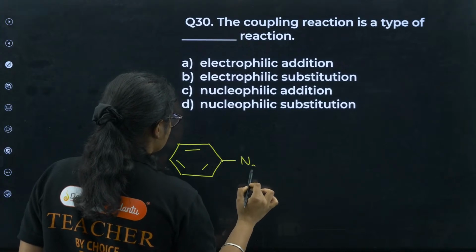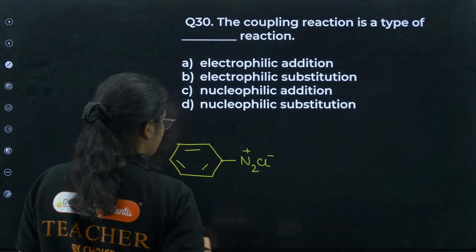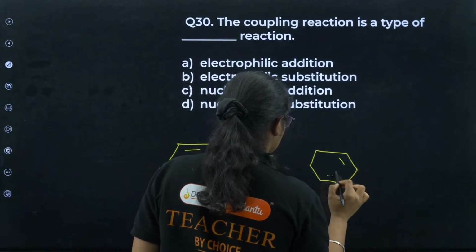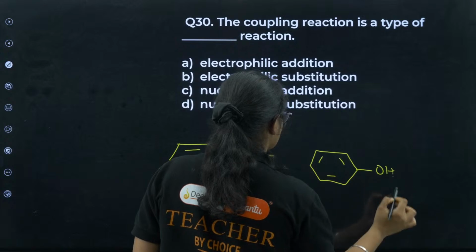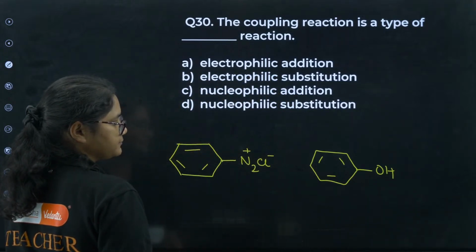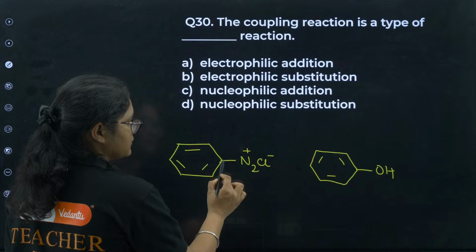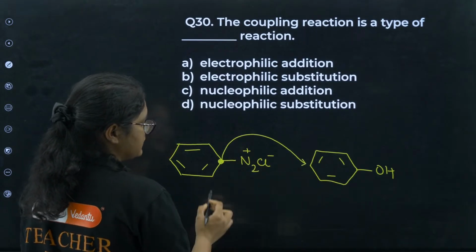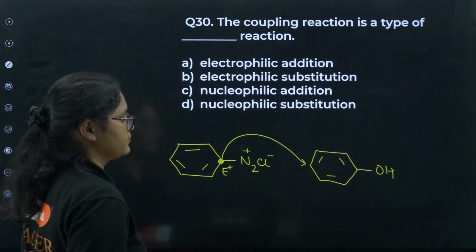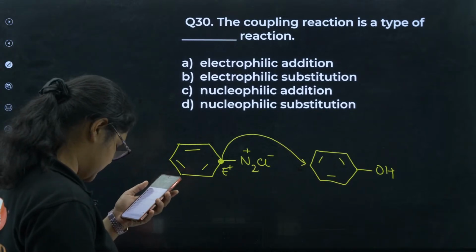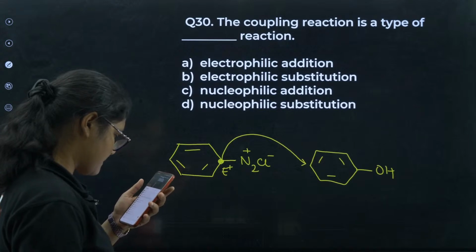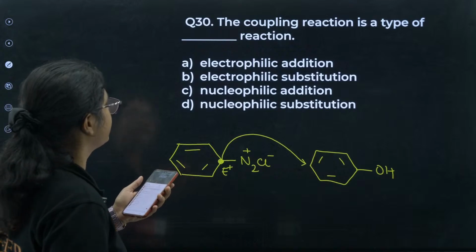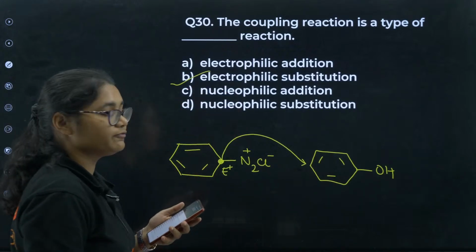You have N2 plus Cl minus, okay. Then here you have OH. This part attacks on this one. This is an electrophilic position, right? So what is the answer here? Yes, B is the correct answer, electrophilic substitution.